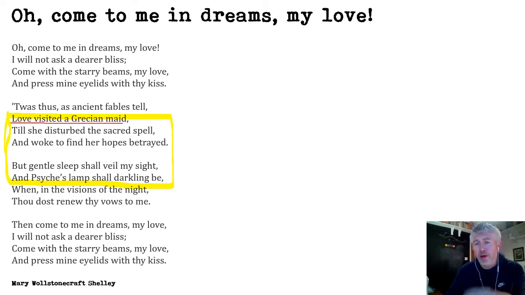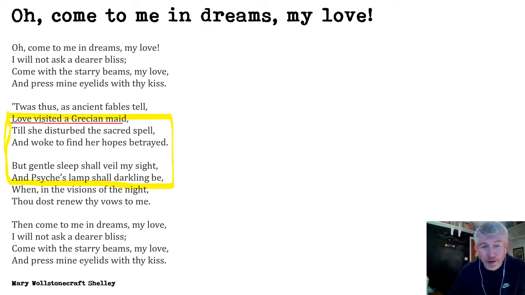So it could be a very specific but very obscure Greek myth or Roman myth, or it could be quite a generic kind of idea that Mary Wollstonecraft Shelley is thinking about here. So that's tricky. But the idea is that there's some kind of ancient legend where a Greek young woman has somehow disturbed a sacred spell and lost all her hope of love and happiness.